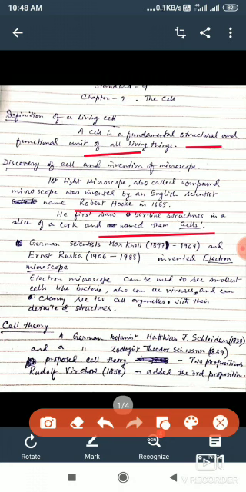Much later, in 1897 and 1906, two German scientists invented a more efficient and unique electron microscope. It was done by the scientists Max Knoll and Ernst Ruska.